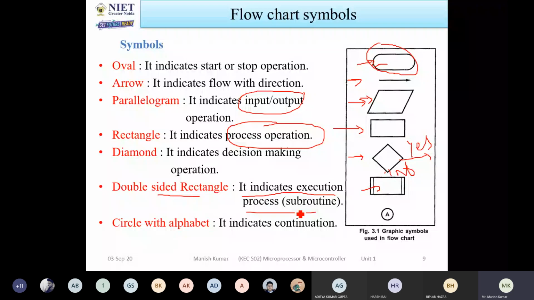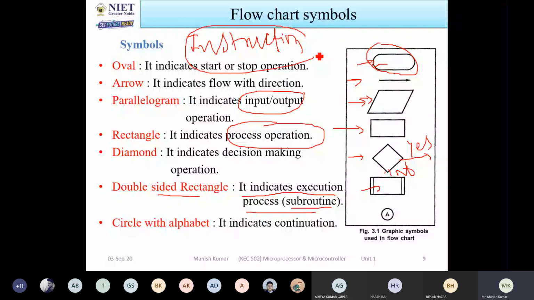First, all of you know instructions: a single instruction, multiple instructions. If you combine these instructions, you form programs.